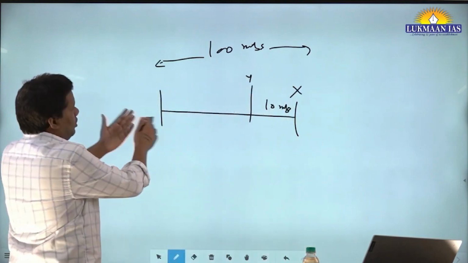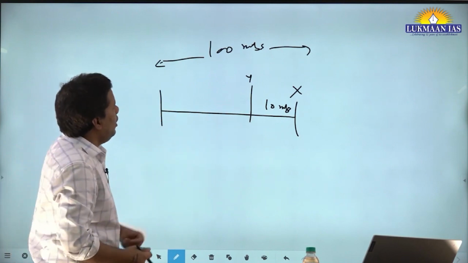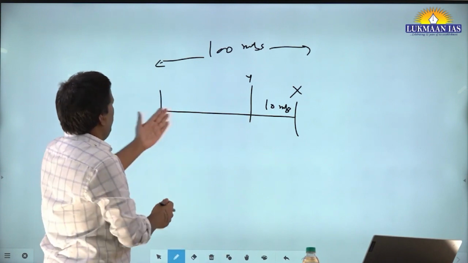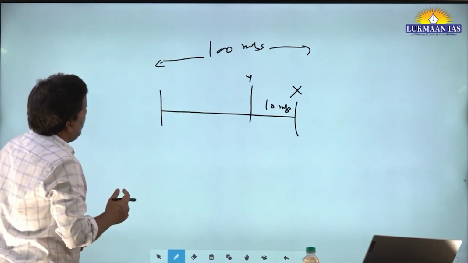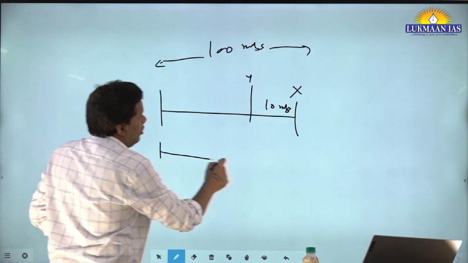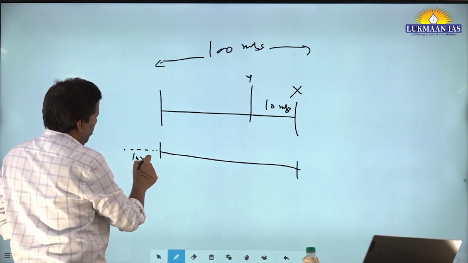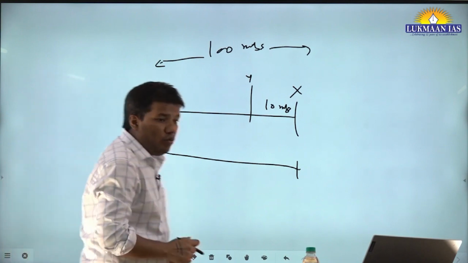So the race started and X was faster, and X completed the race. Y was only at 90 meters from the origin. So what did X do? X said, now I will start 10 meters behind. So what does 10 meters behind mean? Let's say this was the original distance. So he went 10 meters behind. So X started from this point. Now the question is, what is the question?